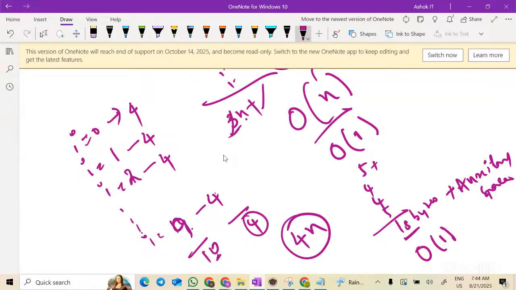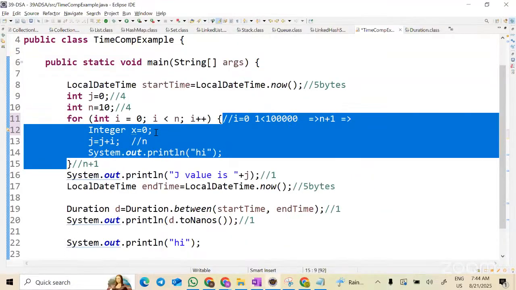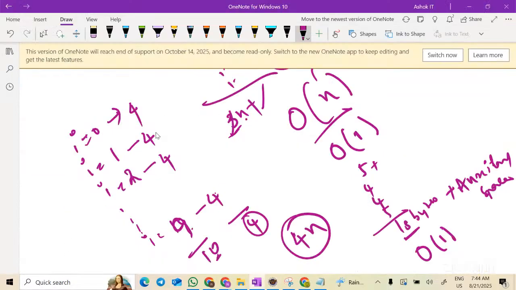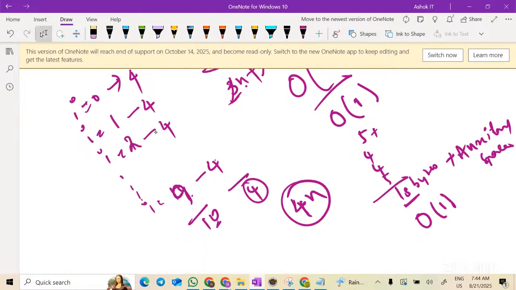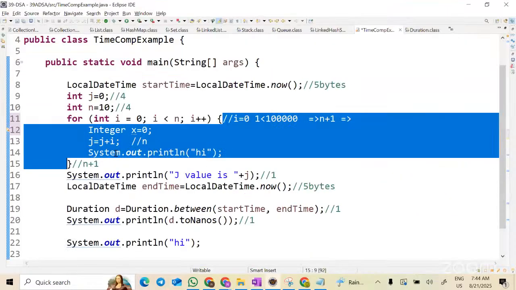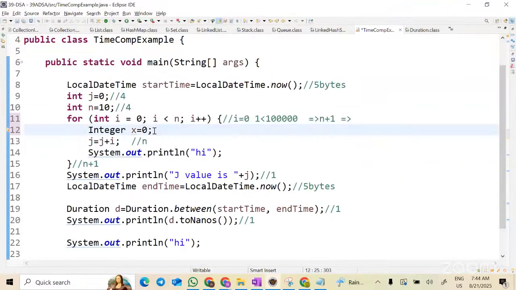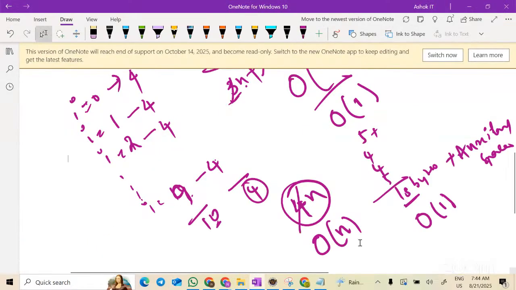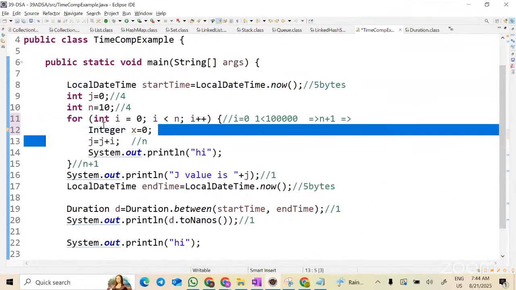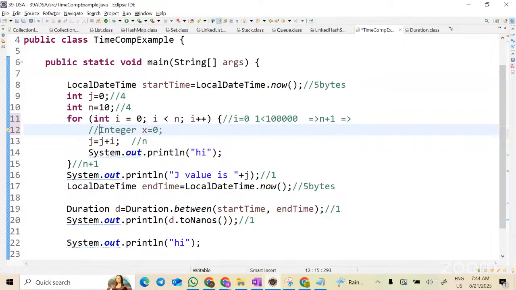That means the variable inside a loop. This is just a sample I have taken; int will take 4 bytes, in a 64-bit processor it may take 8 bytes. So this is a constant you take out. So what is the space complexity of this program? If I have a variable inside a for loop, it is big O of n. If I do not have a variable like this, it's big O of 1, correct?